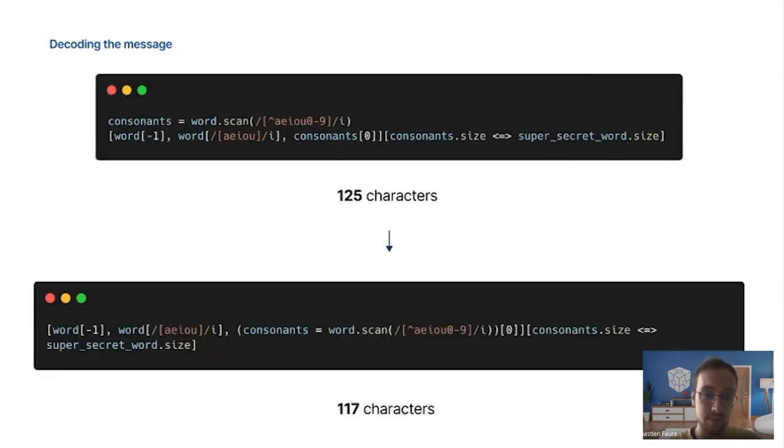A good thing we can use too in Ruby is that every assignation returns its value. So we can gain characters by using the assignation directly where we were using the consonants for the first time. We have to be careful to put parentheses to keep the order we want, but we can gain some characters here.